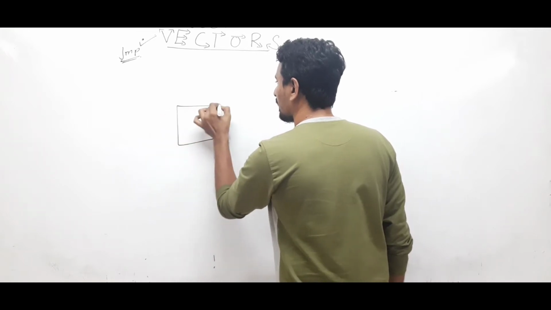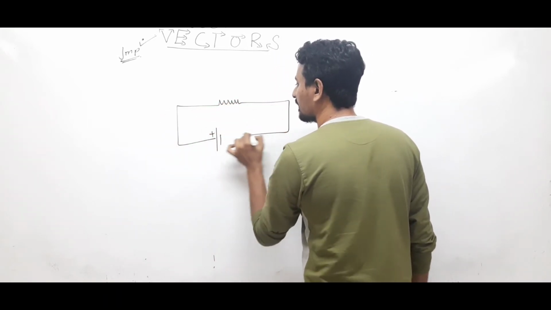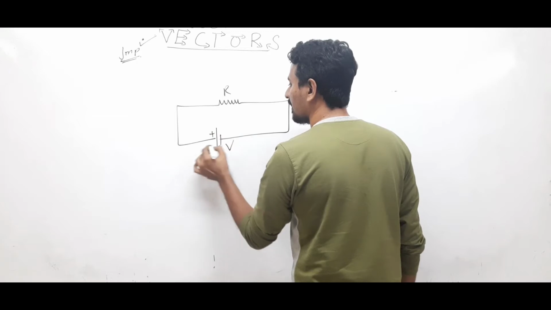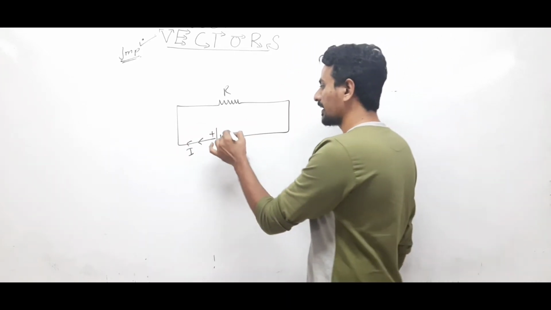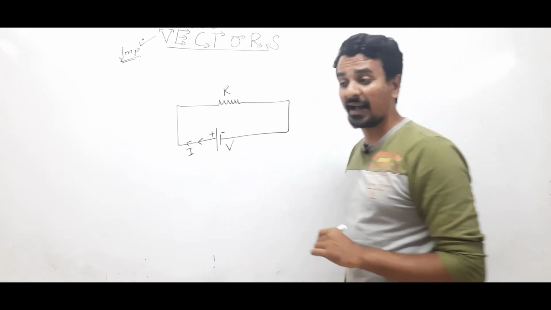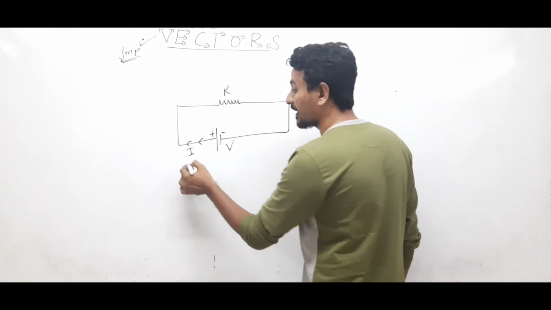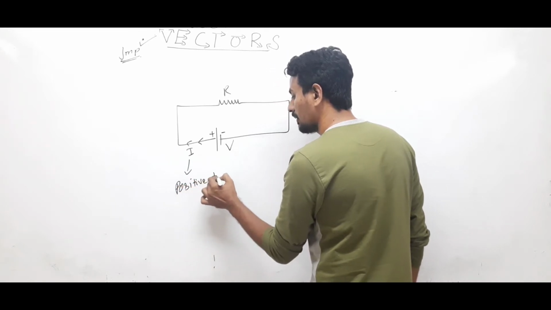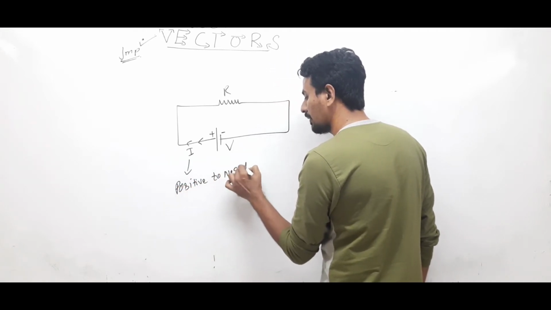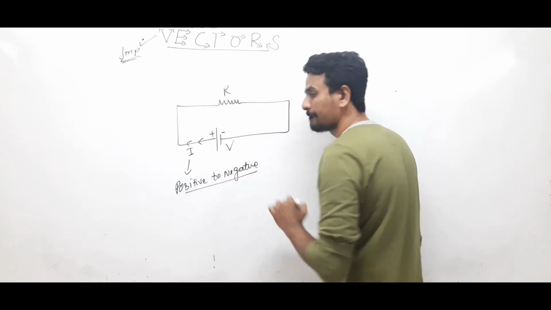Through a resistor, current will be flowing from plus to minus. So see, current has a direction. The direction of flow of electric current is from positive to negative.